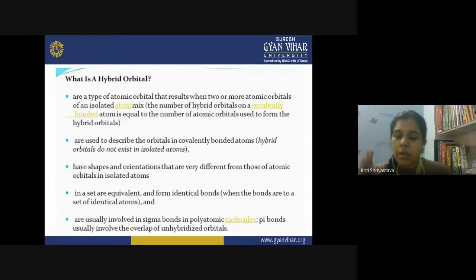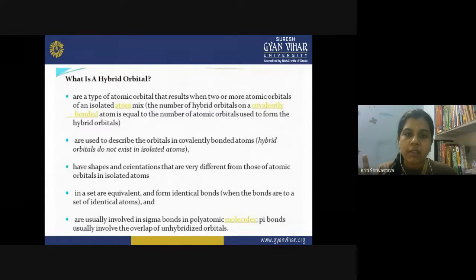So the number of orbitals mixing together and the total number of resulting orbitals are the same. So four new sp3 hybrid orbitals are formed. Similarly, if 1s and 1p orbitals are mixed, then two new sp hybrid orbitals are formed.